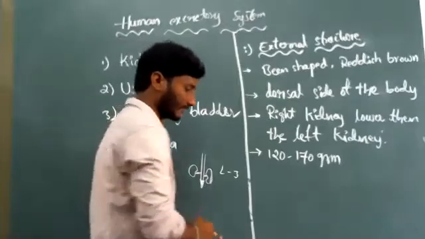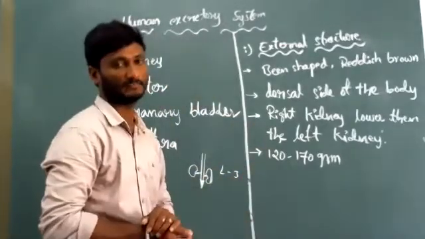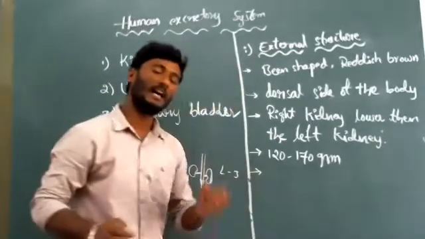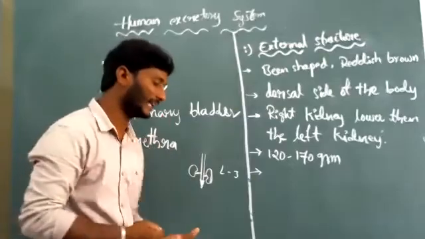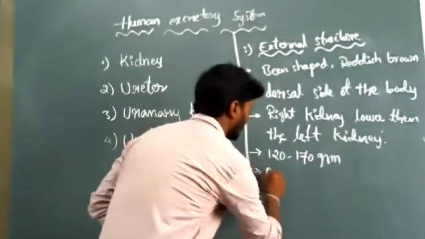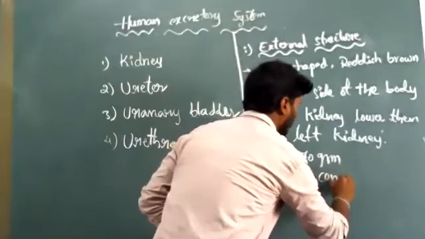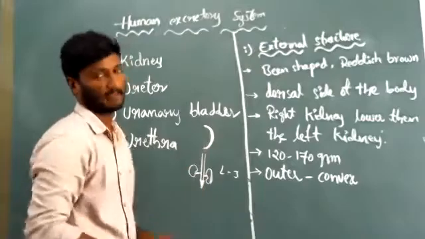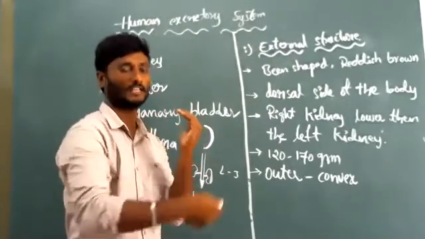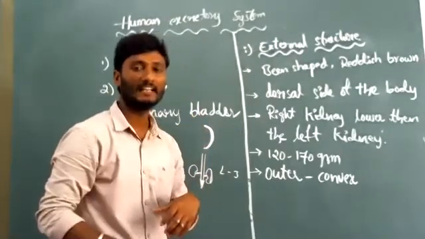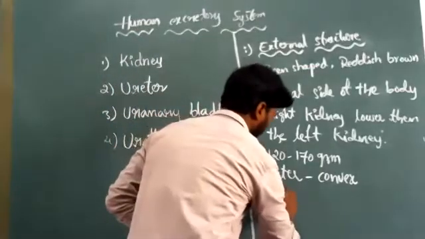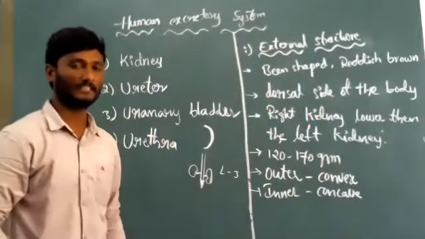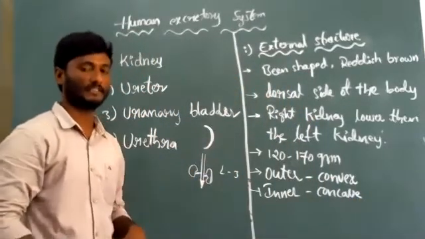Okay, and look then, when we are observing the external structure of kidney, the outer surface of the kidney looks like a convex shape. Like this is a convex shape. Okay, convex. Now next, the inner concave. Inner concave, outer convex and inner concave.